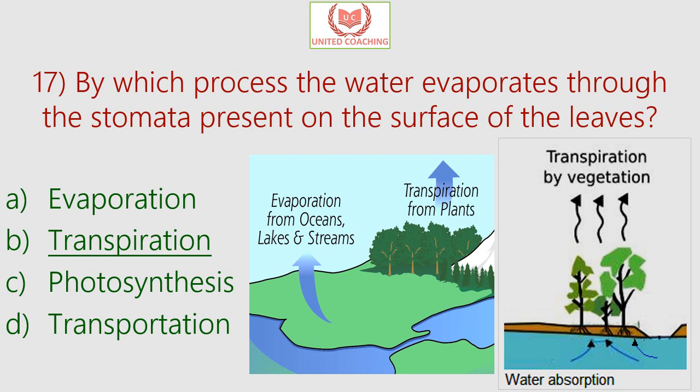So the process through which water evaporates through the stomata present on the surface of the leaves is called transpiration and not evaporation. It's called transpiration because the plant cells are organic matter or living tissue.